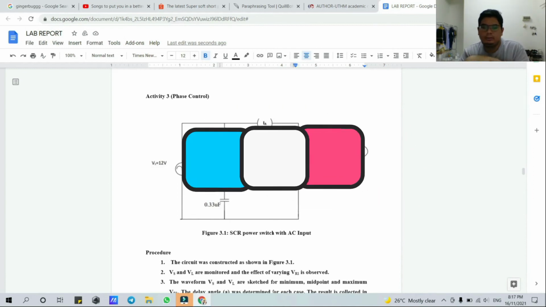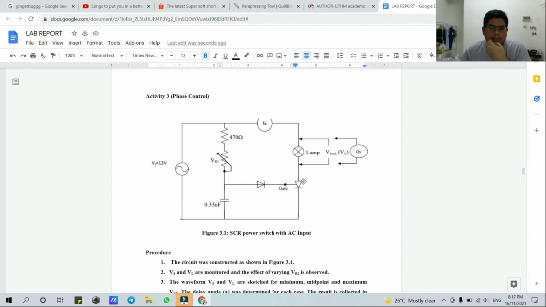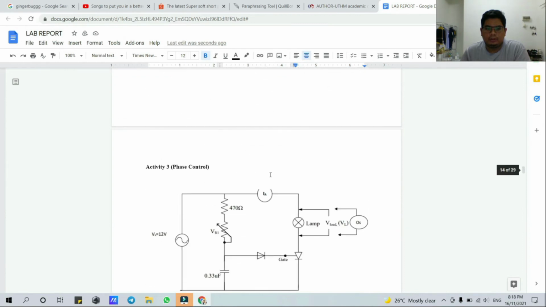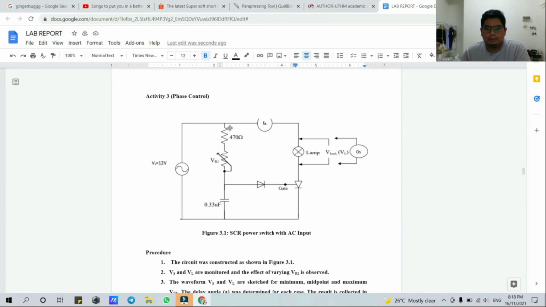Today I am going to explain the first control for the T3. In this circuit, we use the SCR here and also the variable resistor here. We need to vary the percentage of the resistor in order to trigger the SCR. In the circuit, we also measure the current between the resistor and the load, and the voltage across the lamp, and we also use the oscilloscope to see the output sine wave here, because we use an AC source.